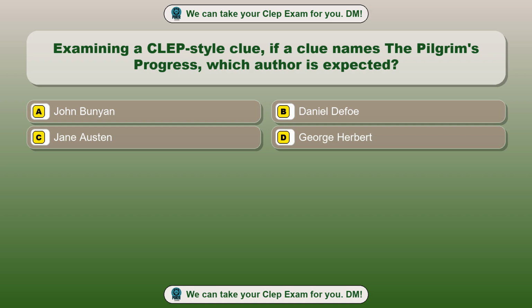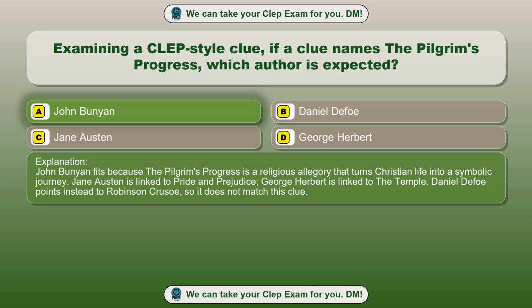If a clue names The Pilgrim's Progress, which author is expected? Option A, John Bunyan. Option B, Daniel Defoe. Option C, Jane Austen. Option D, George Herbert. The correct answer is option A, John Bunyan. John Bunyan fits because The Pilgrim's Progress is a religious allegory that turns Christian life into a symbolic